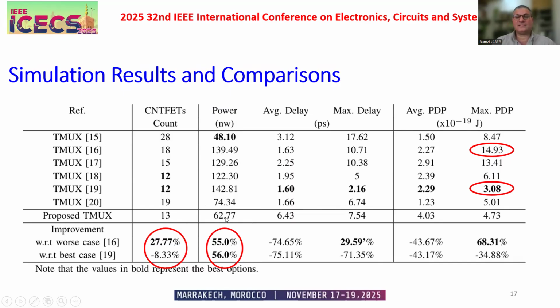Among almost all these references, more than 55% improvement. This is our goal, the performance of power consumption. About delay, we don't have much improvement. Even in energy, it's not good enough. But we have improvement in the power consumption. We focus on the power consumption.